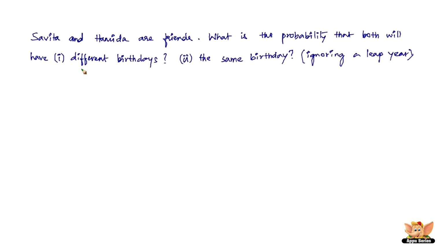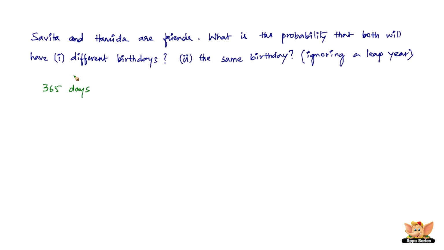All right, so here we've got another problem, which is again not very complicated. It's about two friends, Samida and Hamida, and we need the probability that both will have different birthdays, and the probability that they have the same birthday. We are ignoring leap years, so we have 365 days in a year.